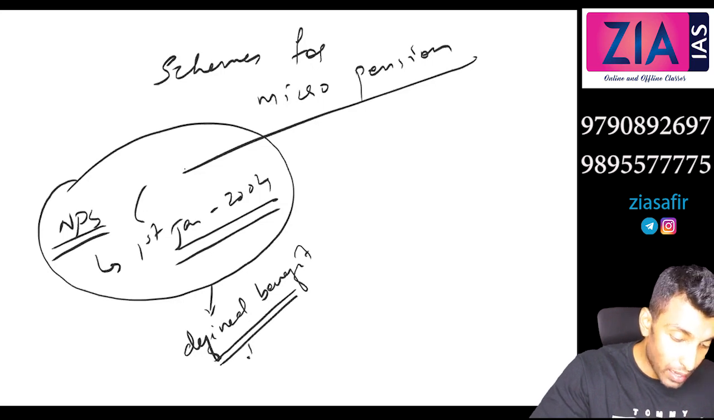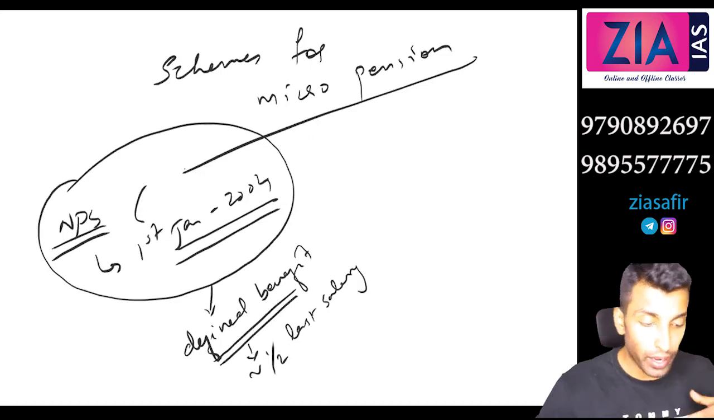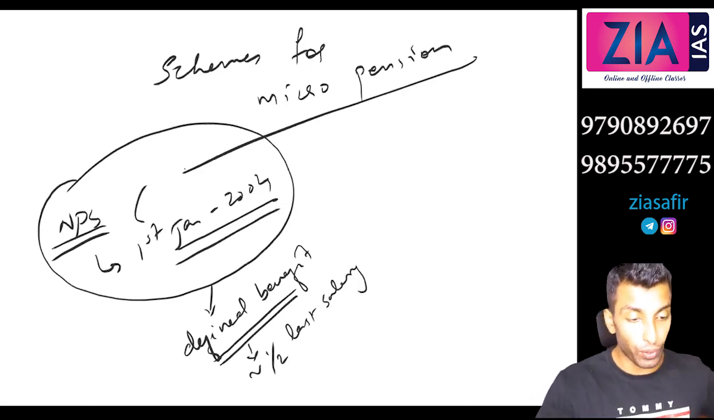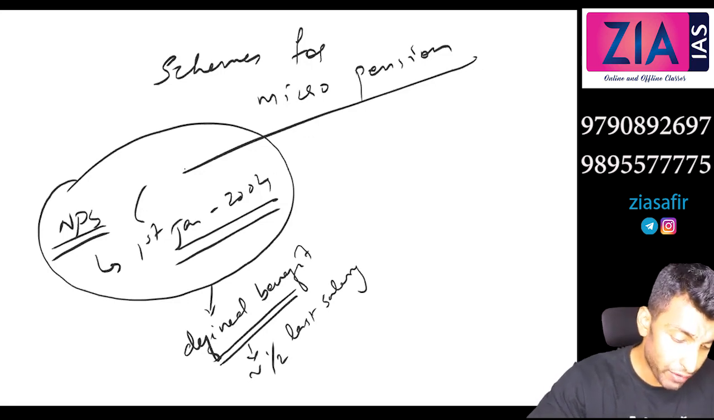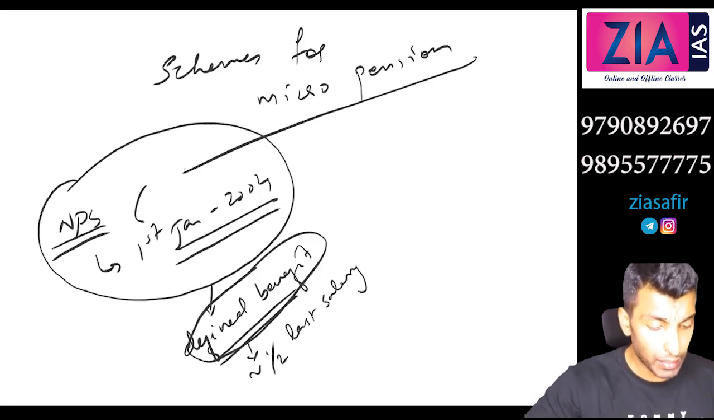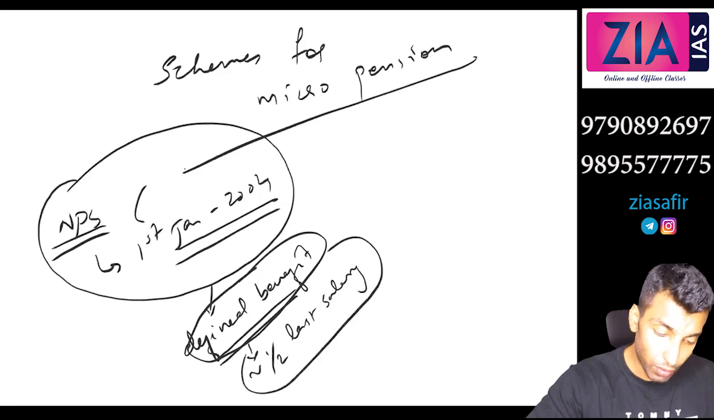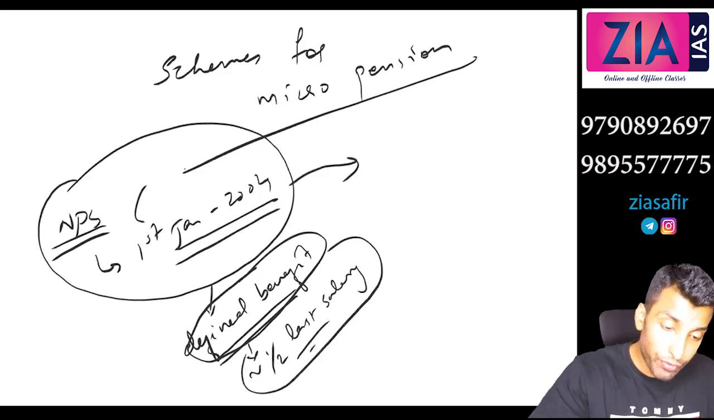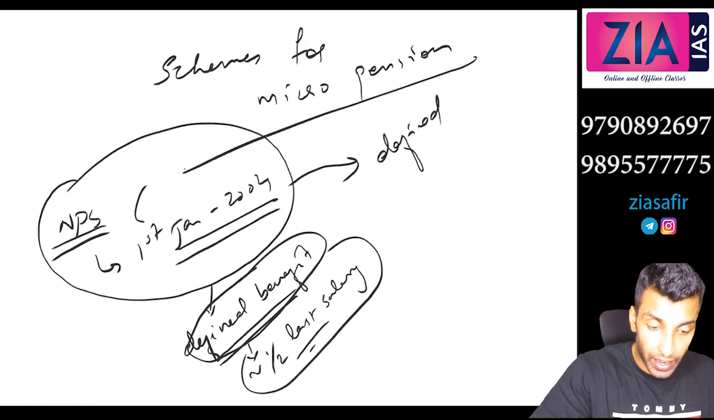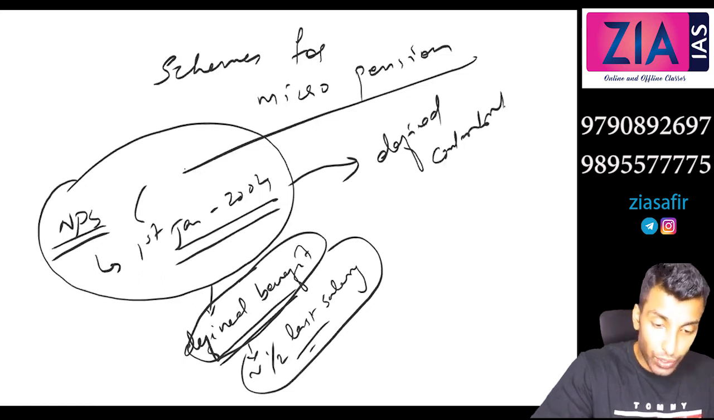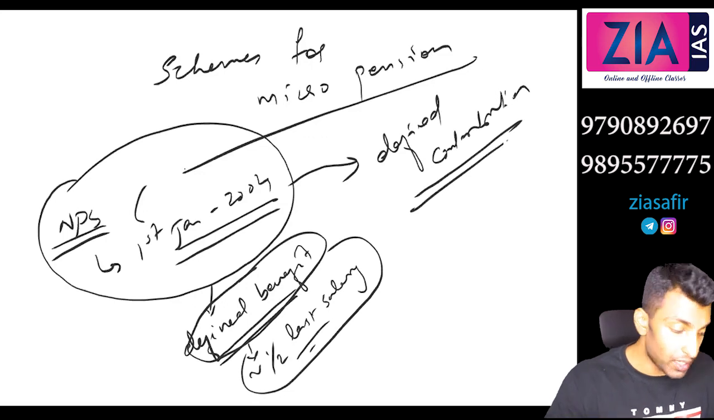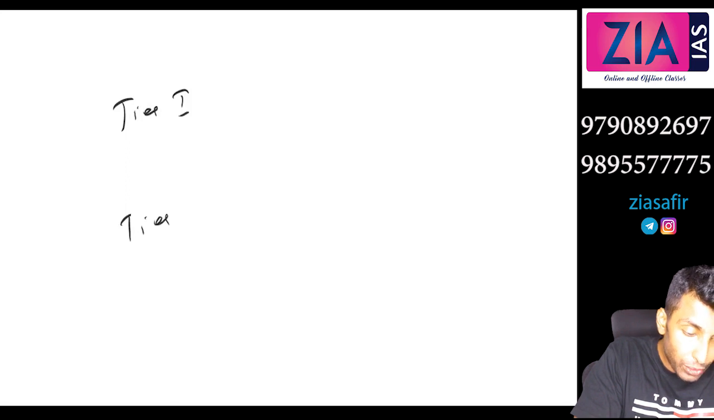It is approximately half of the last salary. So those who joined service before 2004 have this fixed benefit, that is, a defined pension, almost half of the last salary. But now it is defined contribution. In NPS the contribution is defined, and you can see there are two types of contribution: tier 1 contribution and tier 2 contribution.